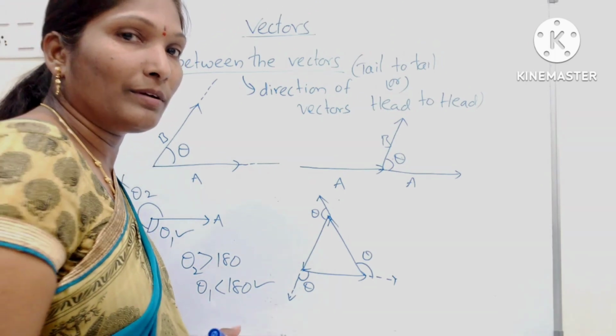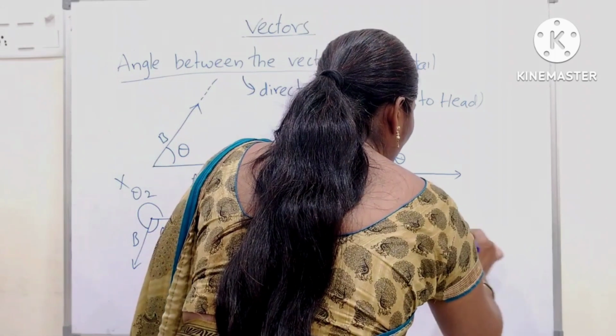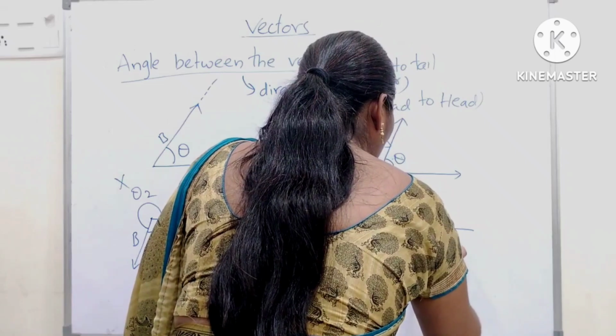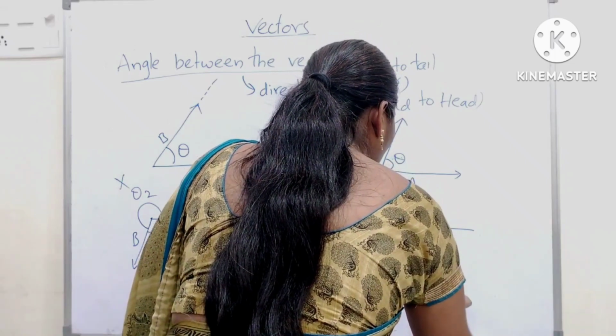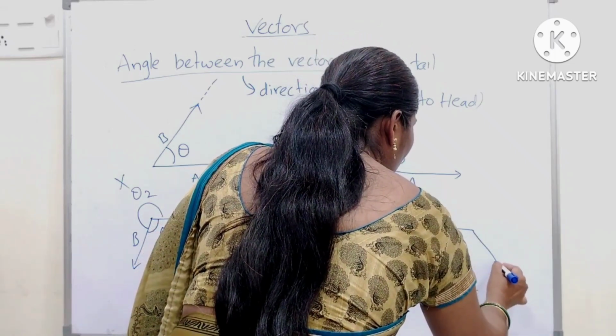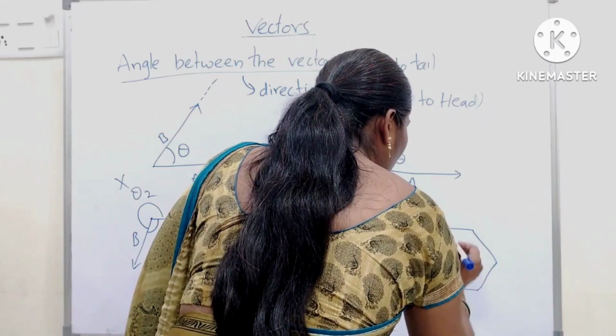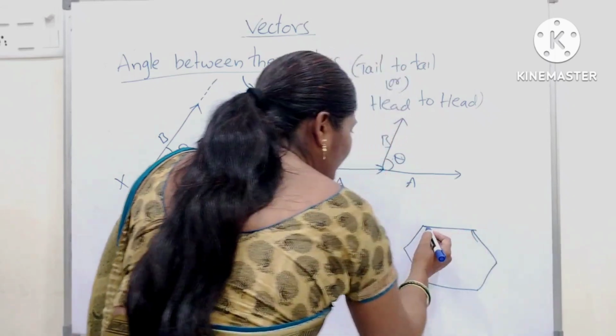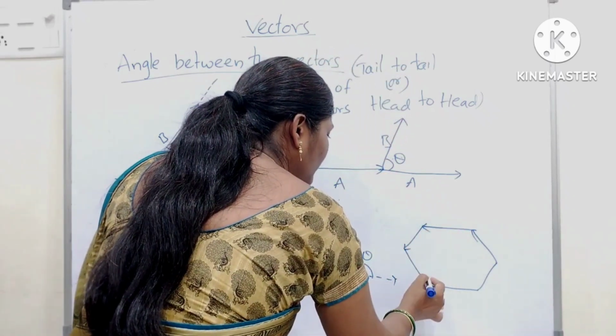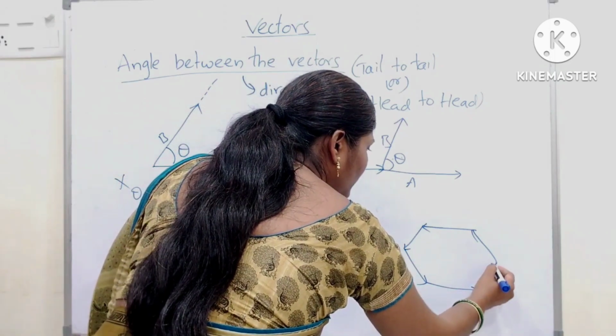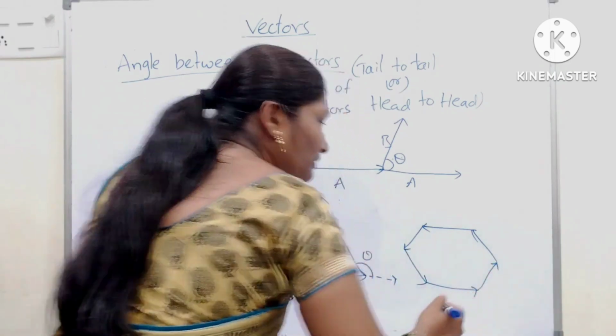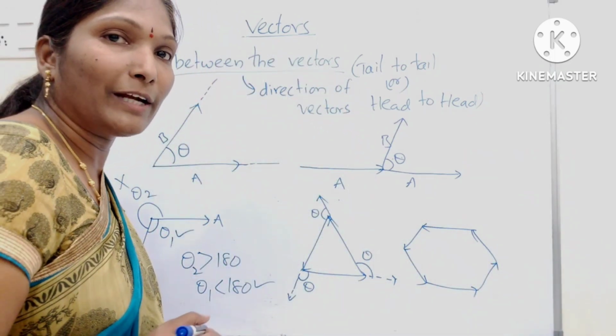And one more example. Always we should take the angle between tail to tail.